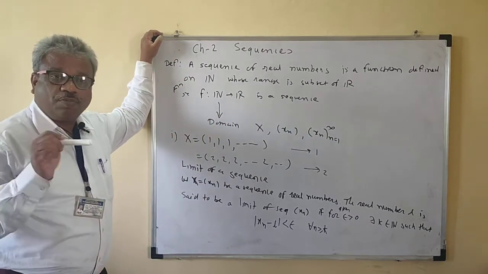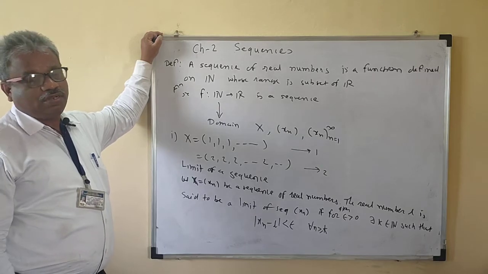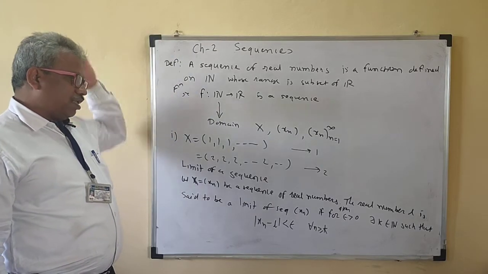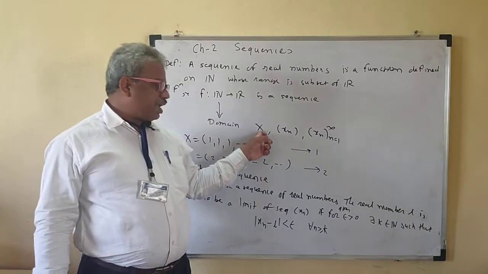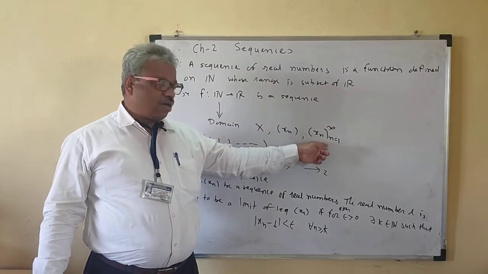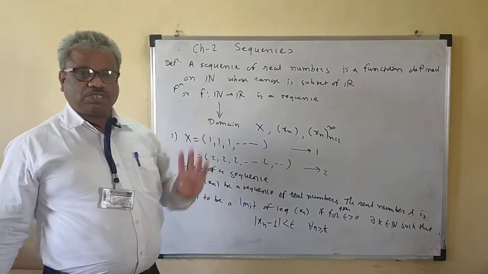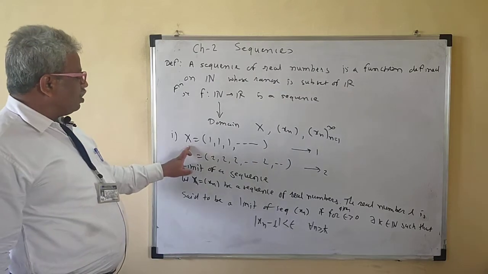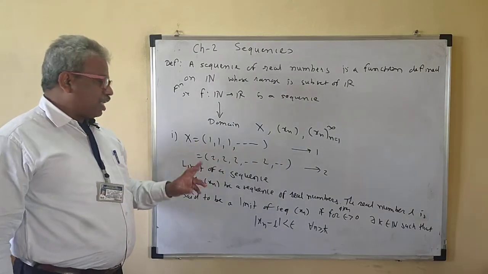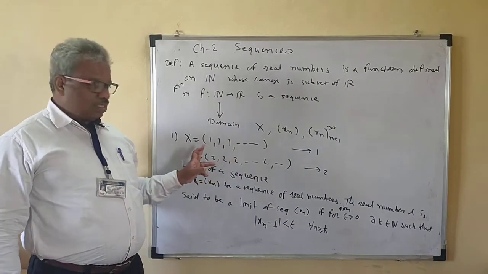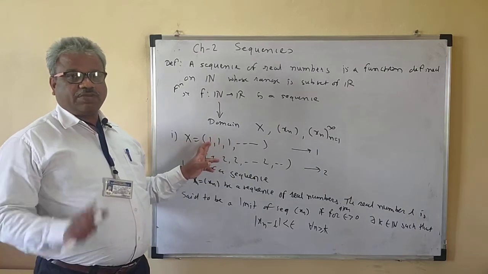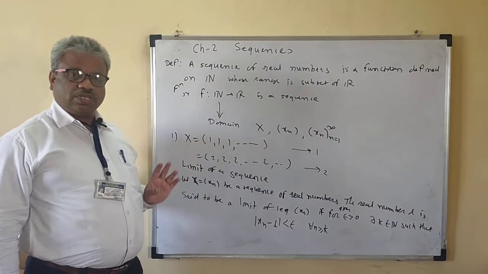So that means the domain of the sequence is the natural numbers. The sequences are denoted by capital X or x_n. Okay, so these are the notations of the sequence. Now this sequence is 1, 1, 1, 1. So that means this is a constant sequence, and the constant sequence is always convergent, and that converges to 1.